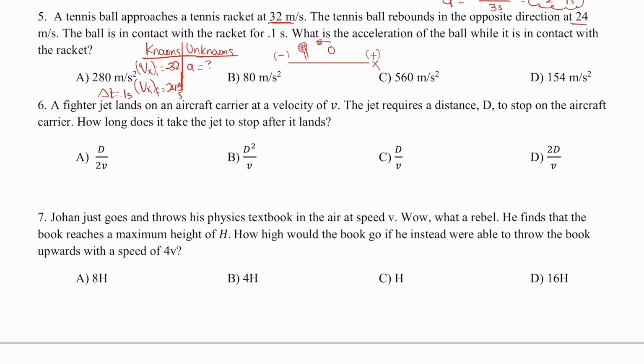Since I have my final, my initial, and the time, I can use the same acceleration equation as number 4. My final velocity minus my initial divided by the time. My final velocity is positive 24 meters per second minus my initial, and that is negative 32 meters per second. All of that divided by 0.1 seconds. Since I have minus a negative, it's going to turn to plus. So I'm going to add 24 and 32, and that's going to give me 56 meters per second divided by 0.1 seconds, and that's going to result in 560 meters per second squared. So I will get letter C for number 5.